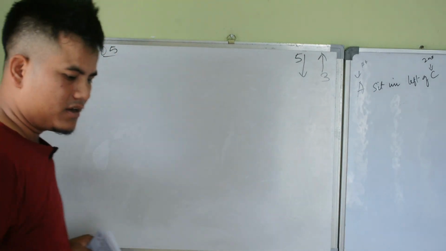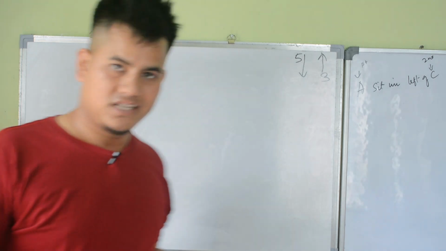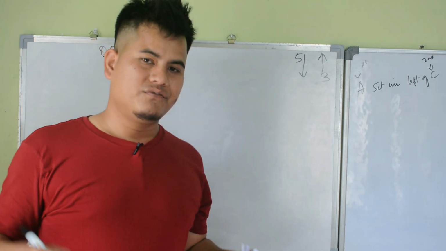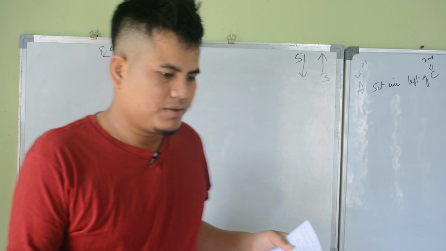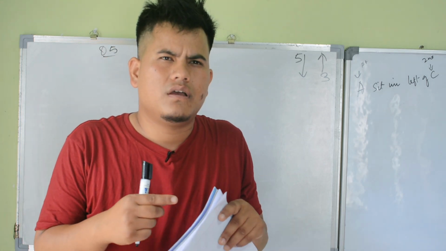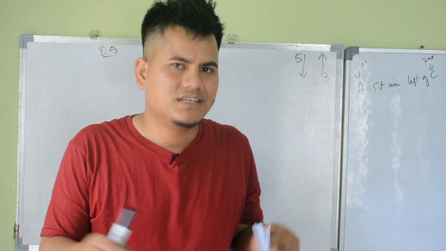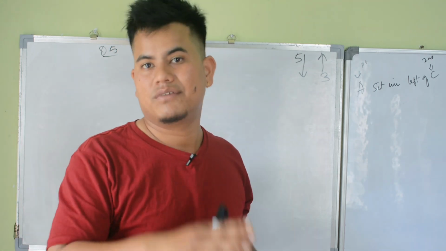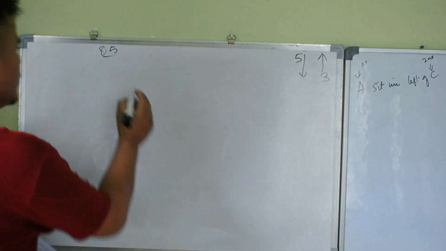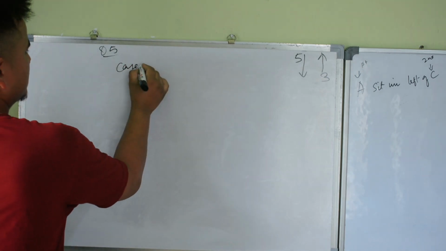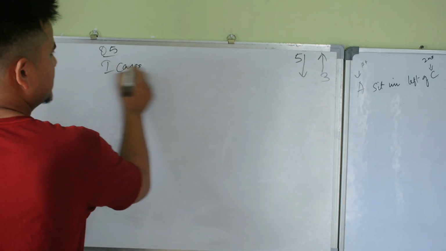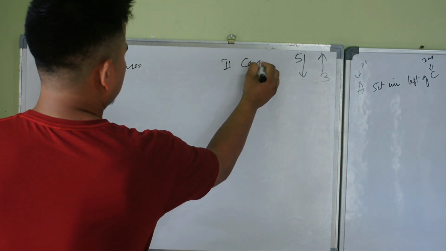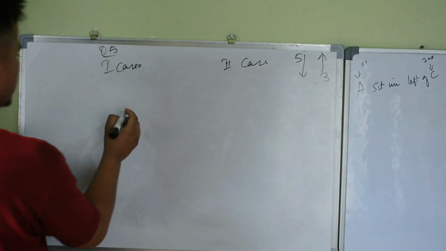Some of them are facing north or south. What do I mean? If all of them are not in the same direction, some of them are facing the other way, which means we have to go with 2 cases: the first case and the second case. So how many people are there? Eight. So we have to draw.